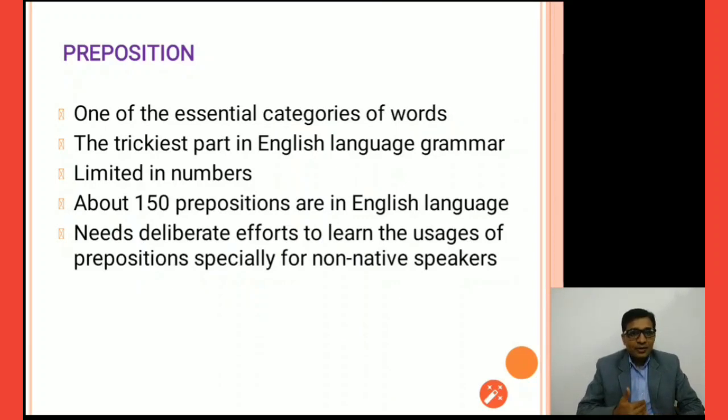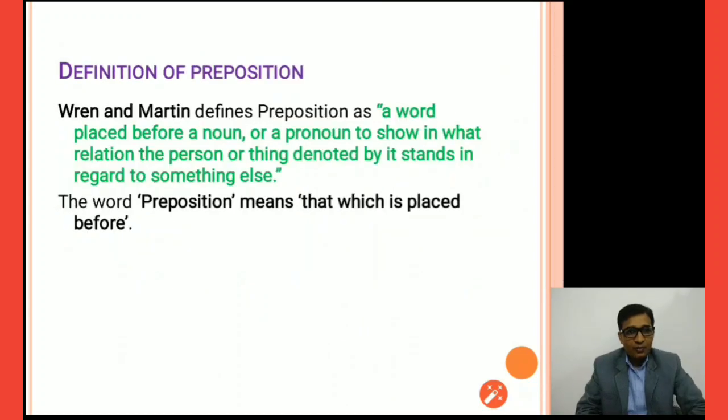It needs deliberate effort to learn the usage of prepositions, especially for non-native speakers. We as Indians are all non-native speakers of the English language. Therefore, it is essential for us to pay careful attention while understanding its meaning and its usage in different kinds of sentences. So let's move forward now.